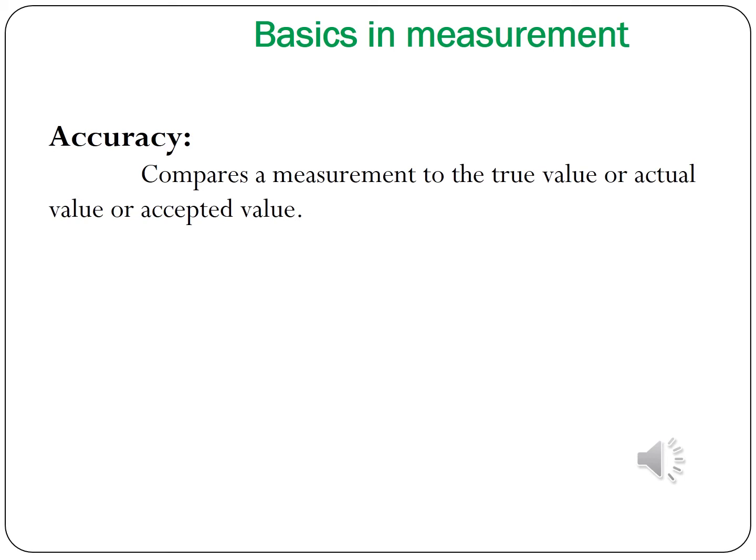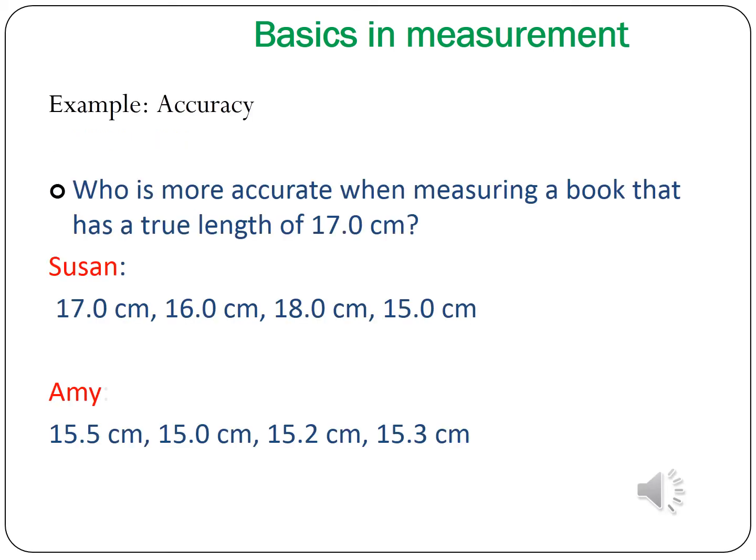Okay, next we can see an example of accuracy. Who is more accurate when measuring a book that has a true length of 17 cm? Susan answers 17 cm, 16 cm, 18 cm and 15 cm. Amy answers 15.5 cm, 15.0 cm, 15.2 cm and 15.3 cm.